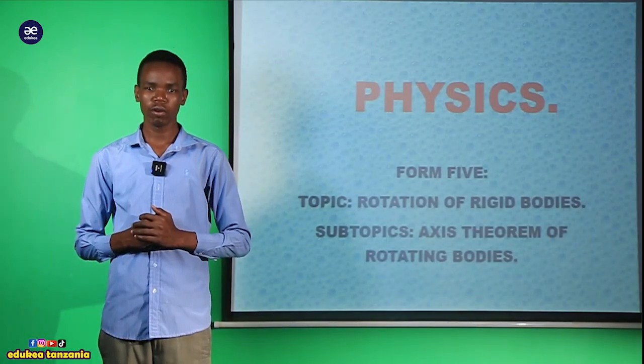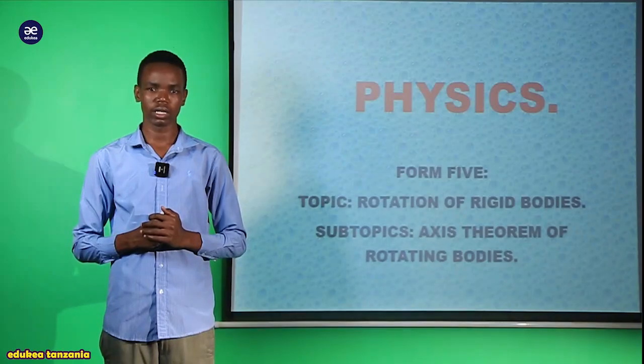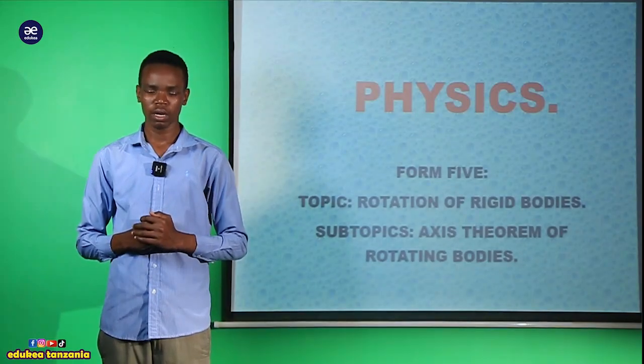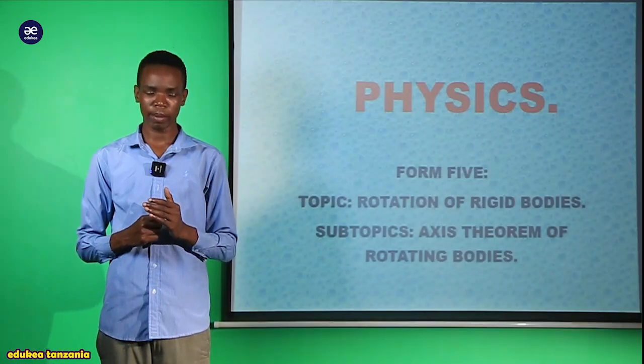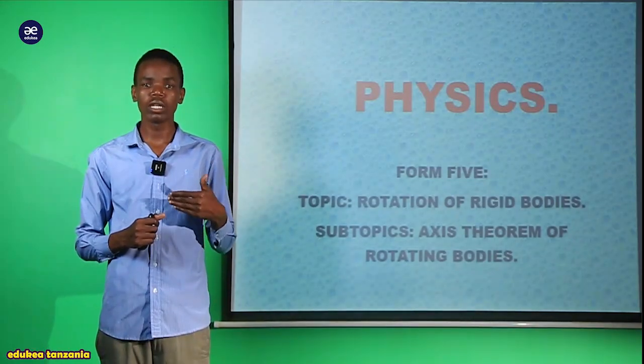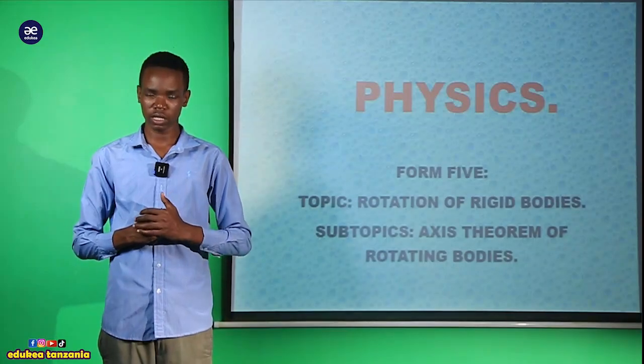But before we proceed, we are supposed to remember where we ended in the last session. In the last session, my dear students, we looked at how to demonstrate the moment of inertia for the hollow cylinder.